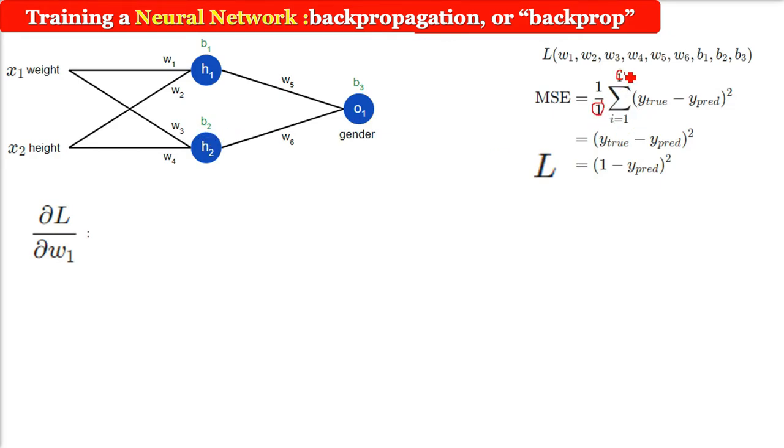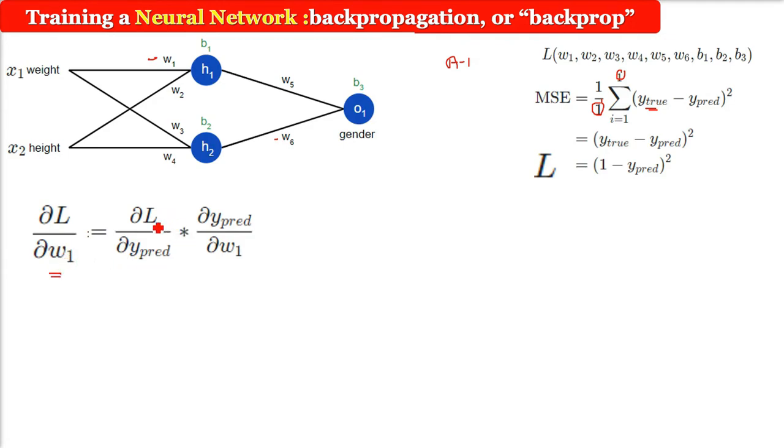Since we have taken only one example, Alice, n will be 1, and since Alice is a female, we put y2 as 1. So finally this MSE will be (L1 minus y prediction) squared. Now we want del L by del W1, that is the function we have to make, and it has to be differentiated partially with respect to W1, because we are only tweaking or working upon W1 now.